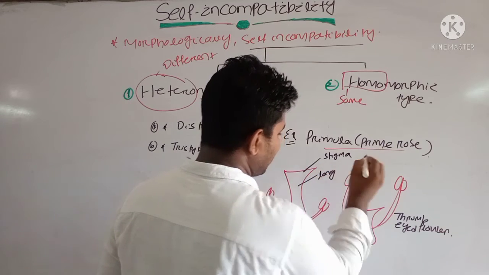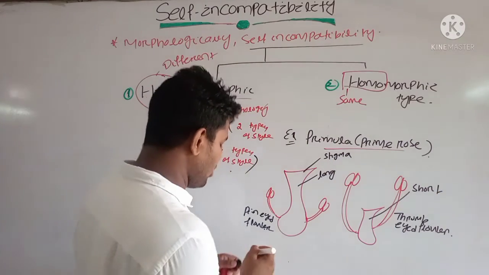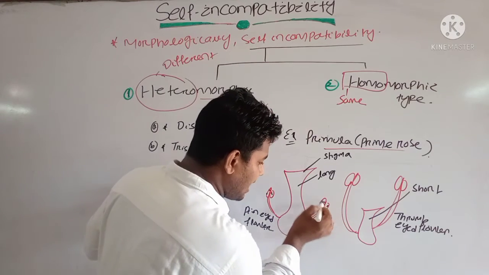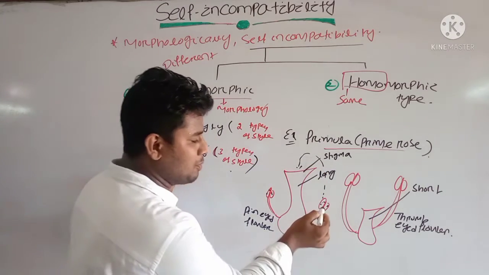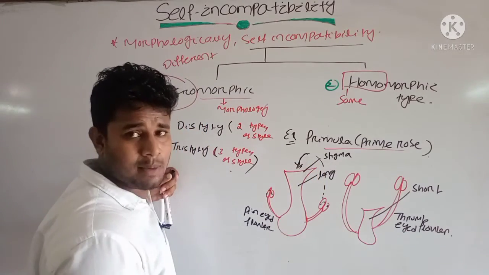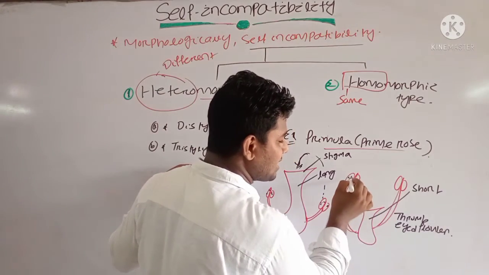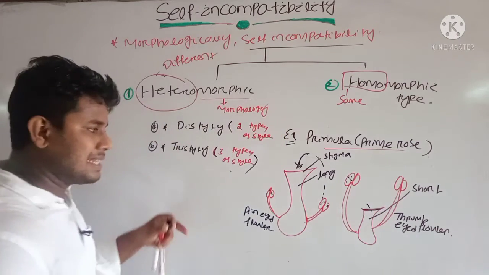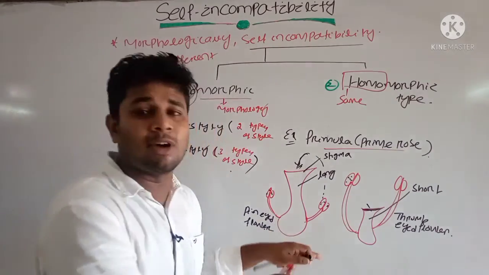is long here and here the style is short. If the pollen grain is formed inside this anther, then it is impossible for this pollen grain to be transferred to the stigma surface of the same flower. Yes or no? When the pollen grain forms here, it is impossible to be transferred to the long style. Similarly, when the pollen grain is formed inside the anther of a long stamen, it is impossible to be transferred to the short style. That's why cross pollination occurs here. Clear?